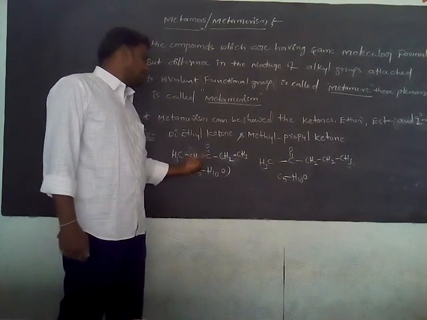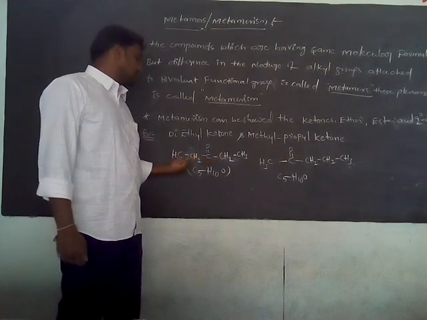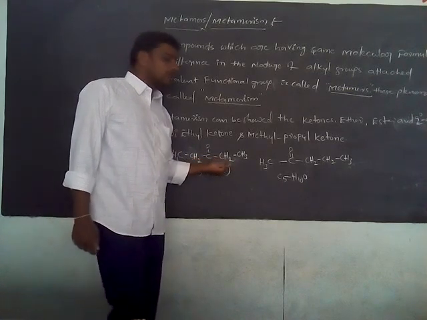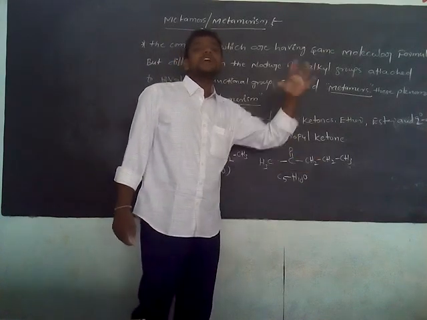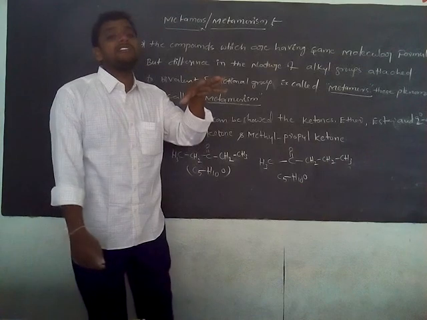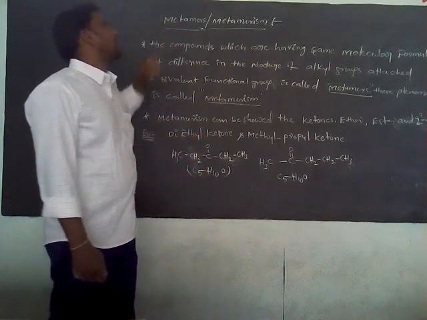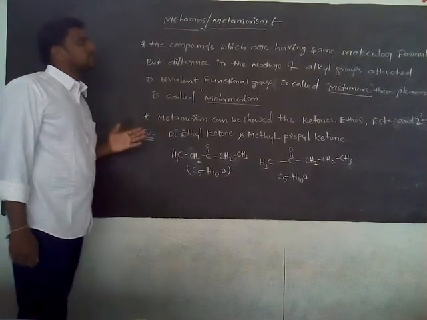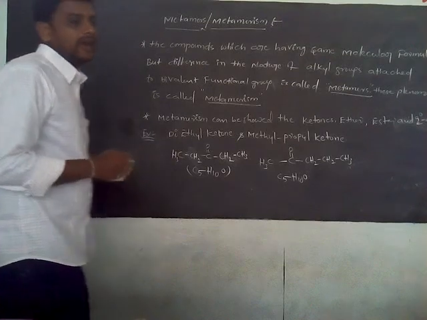The difference is in the alkyl groups attached to the divalent functional group. This is an ethyl group, this one is also ethyl. Here, this one is a methyl group, this one is a propyl group. Where is the difference? In the alkyl groups attached to the bivalent functional group. That type of isomer is called a metamer, and that phenomenon is called metamerism. This is one example.